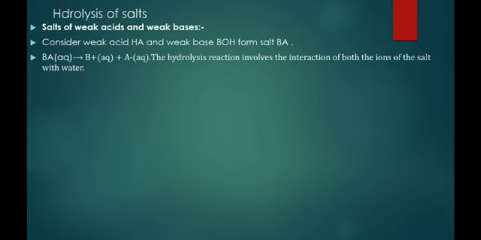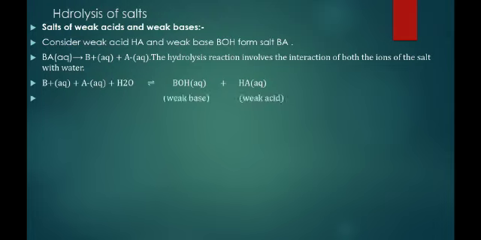The hydrolysis reaction involves the interaction of both ions of the salt with water. B+ plus A- plus H2O forms BOH and HA. BOH is the weak base and HA is the weak acid. So this is a salt made up by the combination of weak acid and weak base.